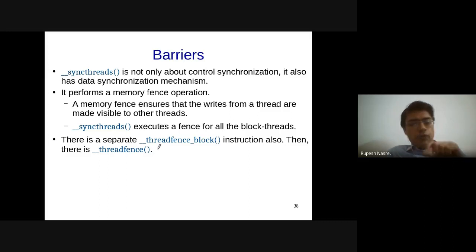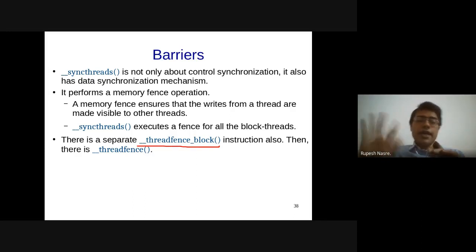If you want to just perform data synchronization, then you have a primitive called __threadfence_block, which you can use to synchronize across the threads within the thread block using only data. What that means is that if you have written to a memory location and you have a threadfence_block, if the other threads within the thread block have not executed the next instruction, then they are guaranteed to see the effect of this write.